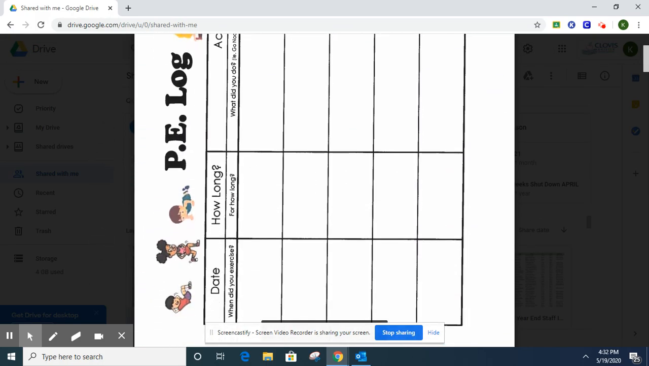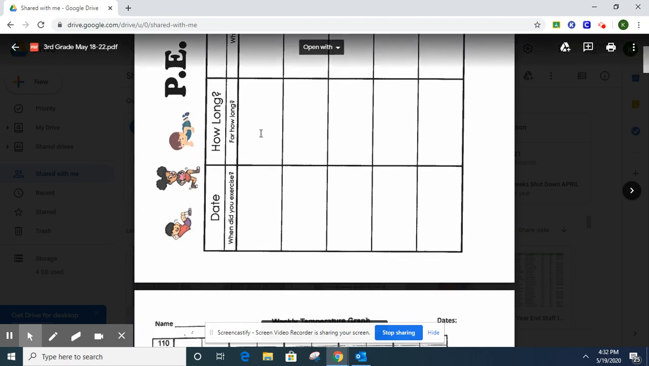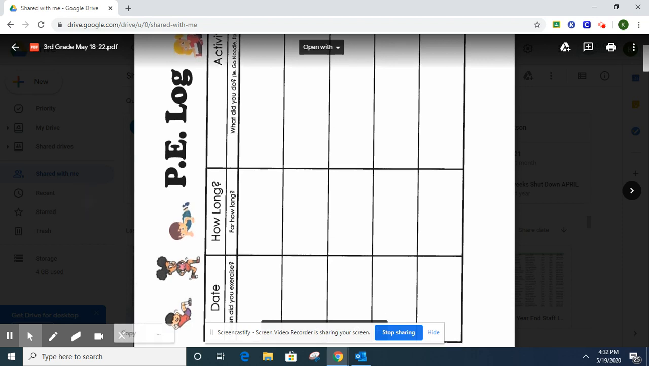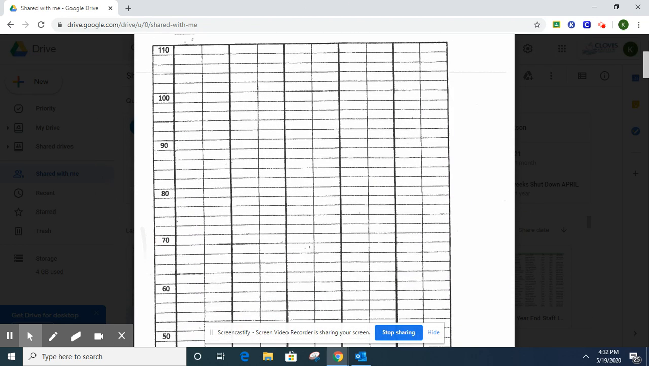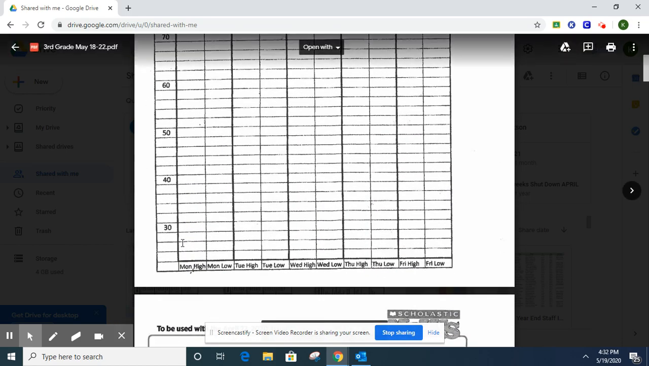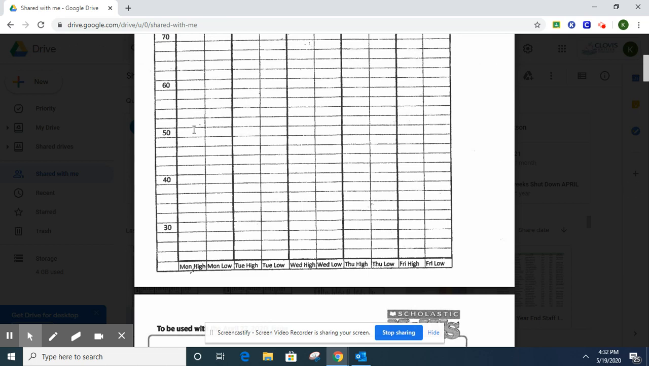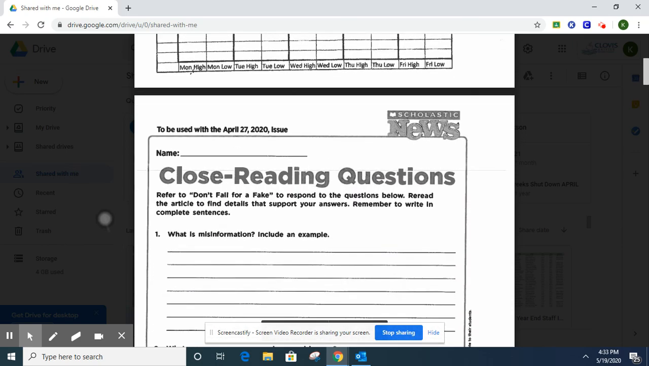So this is your PE log. So you're going to record the date, how long you worked, which is going to be 20 minutes. And then what did you do? Just a short sentence. And then your weekly temperature graph, which I think you guys are getting pretty good at. So you're making sure you go to the right line and just color it in. So what was the temperature, the high and the low for yesterday and today? If you need help with either of those, just let me know and I will help you.